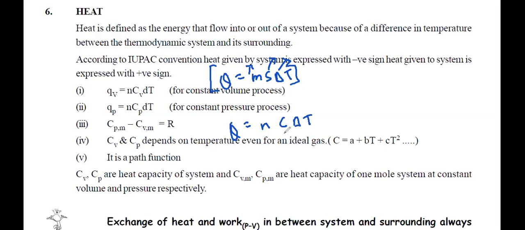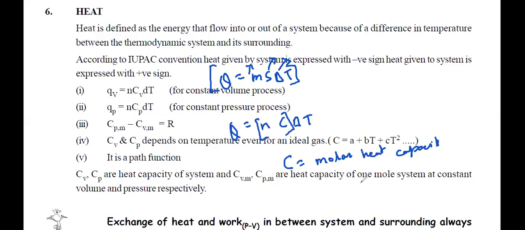Now C here is molar heat capacity. At some places this nC is clubbed together, and you will get another C. So just imagine a C dash which is equal to nC.